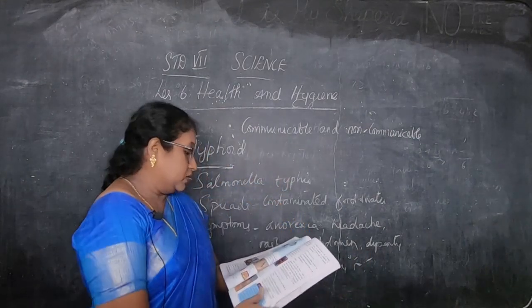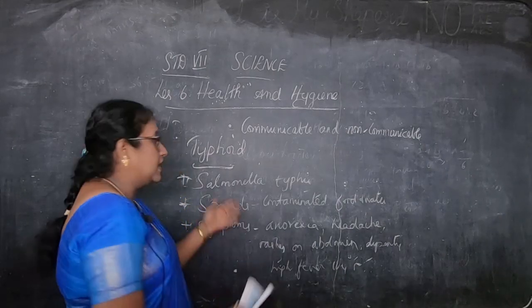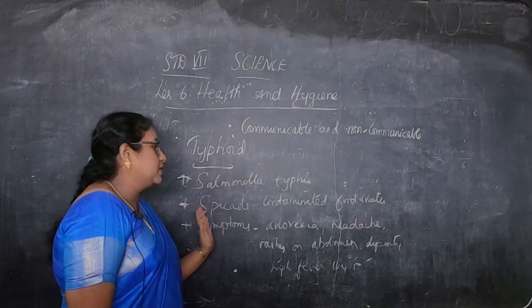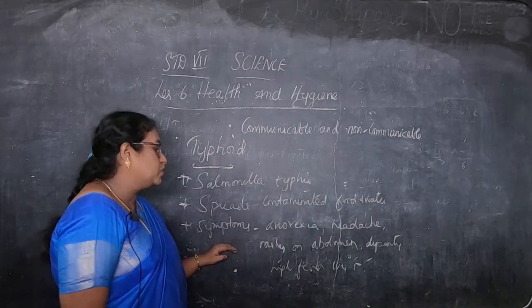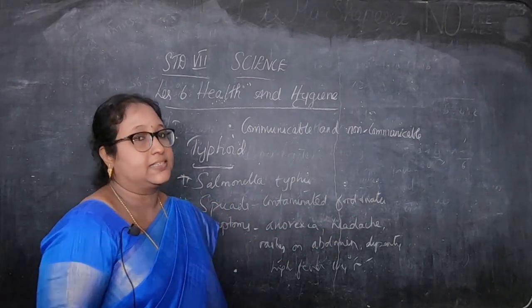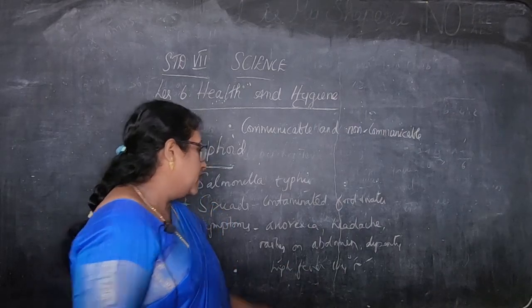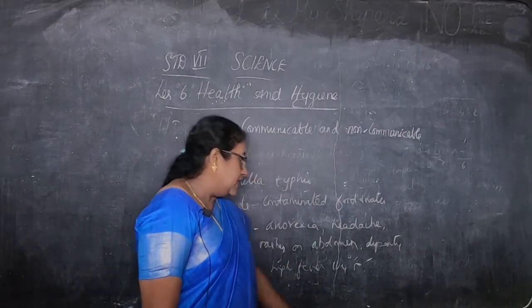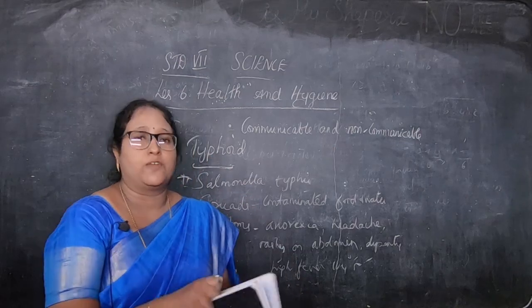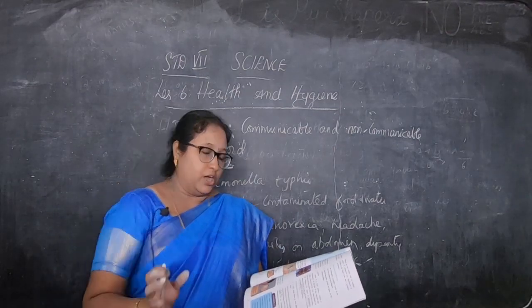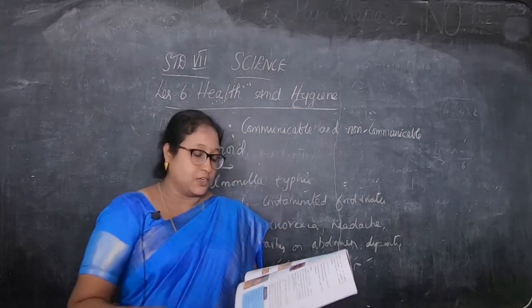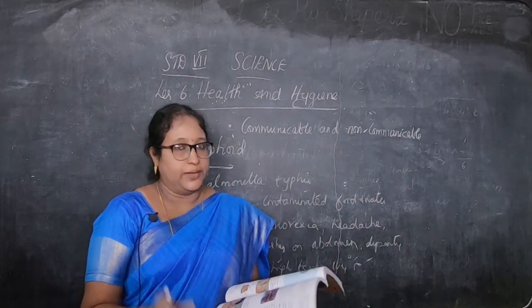Okay, children. So this disease is caused by Salmonella typhi. And how does it spread? It spreads through contaminated food and water. And the symptoms, what did I say? Anorexia, that is low body weight, headache, rashes, that is allergy on your abdomen, then dysentery and high fever up to 104 degrees Fahrenheit. Now to prevent typhoid, what you have to do? Drink boiled clean water, proper disposal of sewage, and the vaccination should be taken.